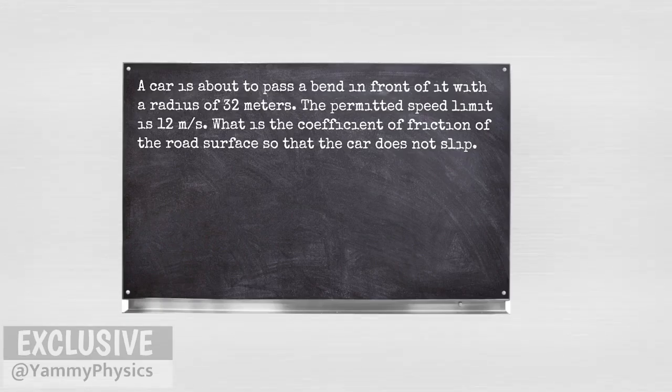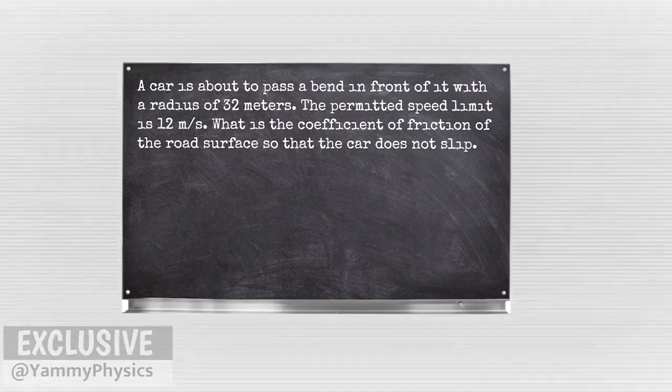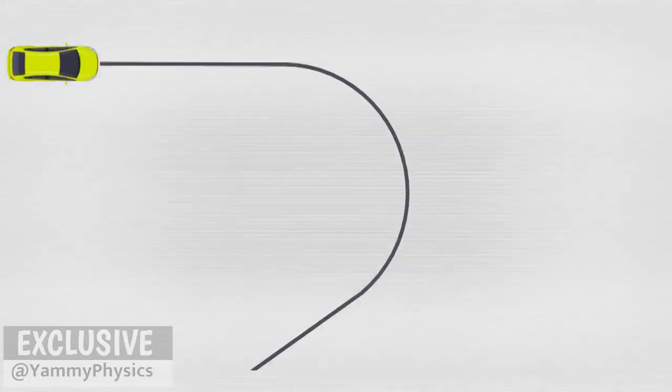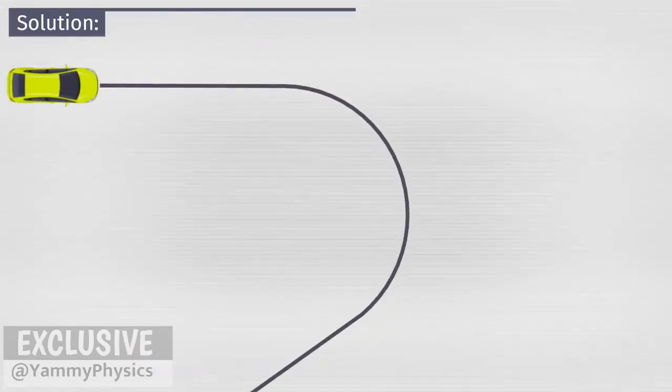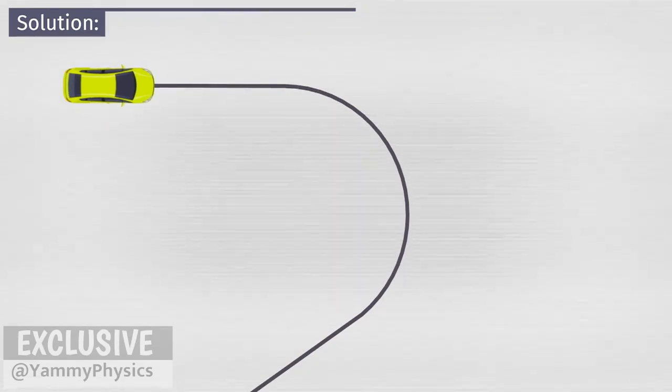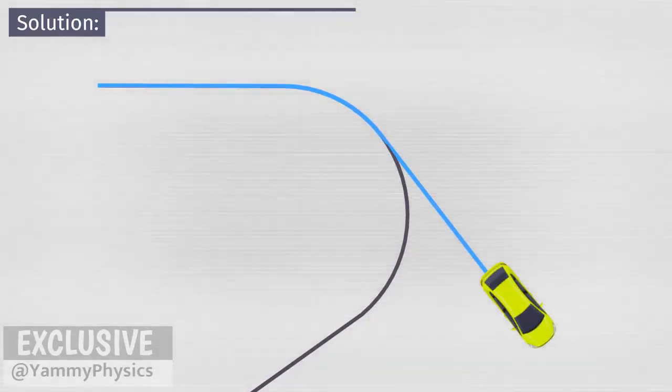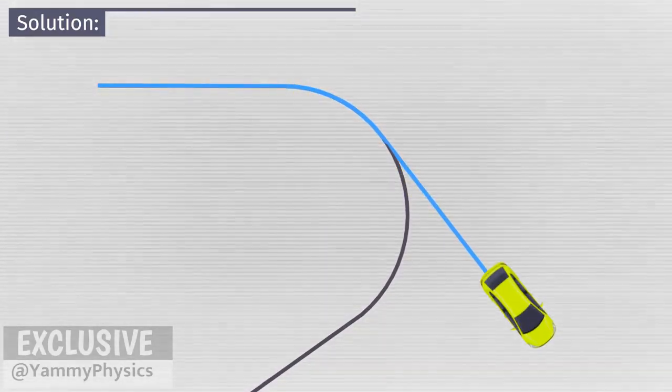By the way, a car is about to go through a bend. We are asked to calculate how big the coefficient of friction between the wheels and the road surface is so that the car does not slip during the bend. This is a top view of the car and the bend. When the car slips, the car will go off track. This is what is meant by slip.